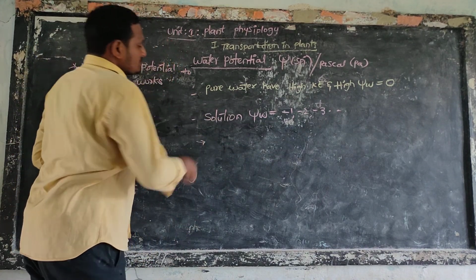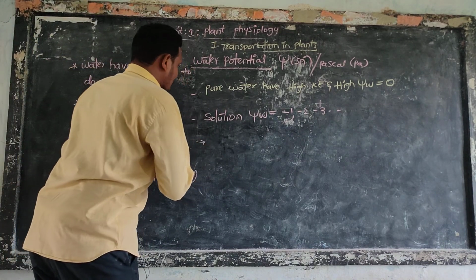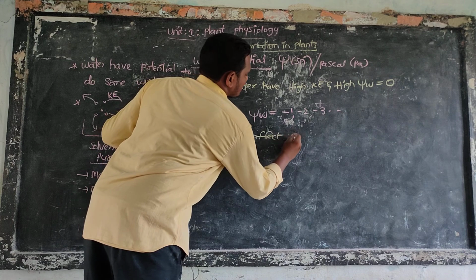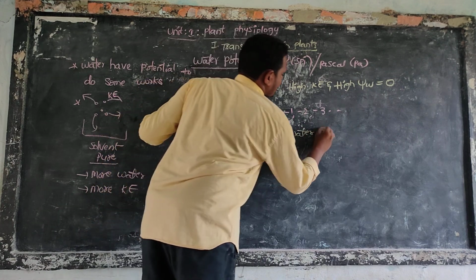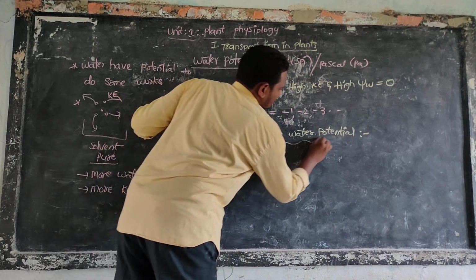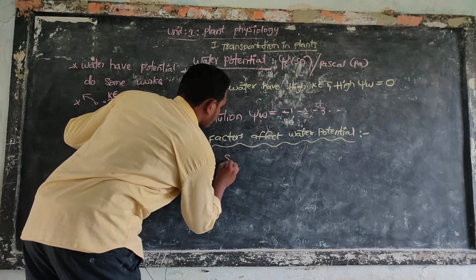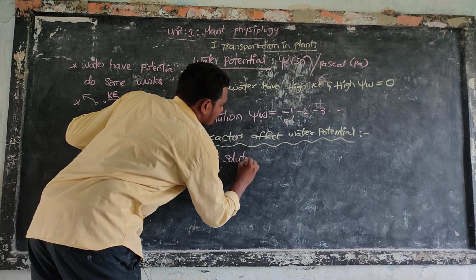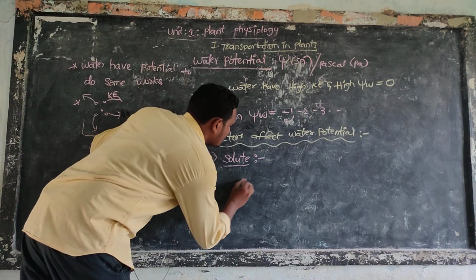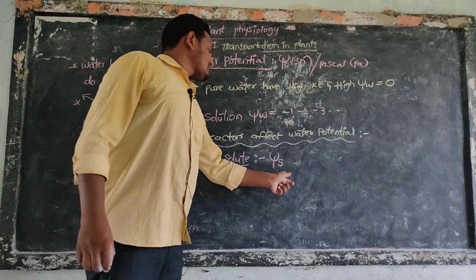Next, the factors that affect water potential. Some factors affect water potential. The first thing is solids. Solid potential, also called solute potential, is represented with psi s.